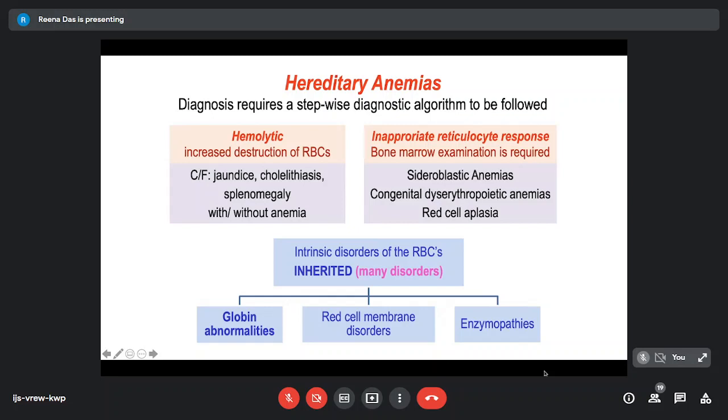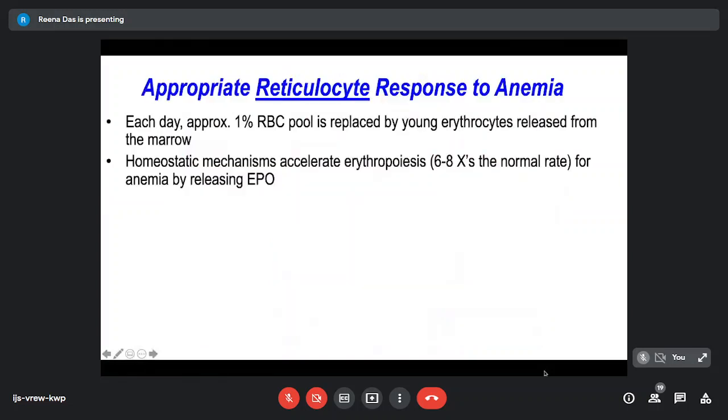The most common, of course, is the globin abnormalities, and we won't be covering them today. The red cell membrane disorders and the enzymopathies. Now, because we are going to talk mostly about the hemolytic anemias, appropriate reticulocyte response to anemia is due to the fact that each day approximately 1% of RBC pool is replaced by young RBCs released from the bone marrow. Now, there are these homeostatic mechanisms to accelerate erythropoiesis, and the bone marrow has the capacity of about 6 to 8 times the normal rate to respond to this anemia by releasing erythropoietin.